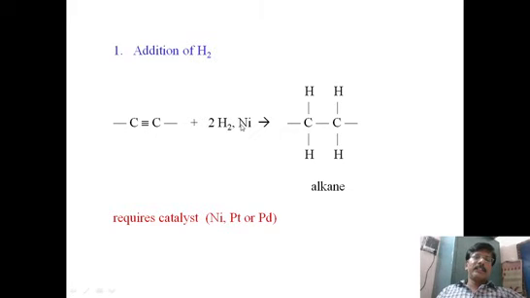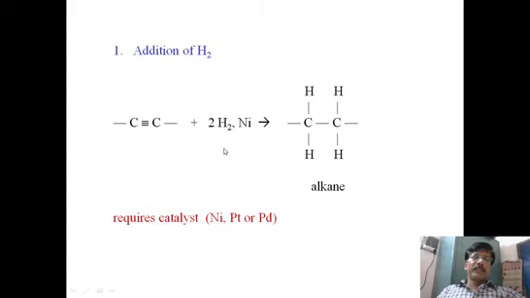Since it is a metal surface, the H2 is attached to the metal surface, and when acetylene is passed over the metal, these H2 molecules are added from the bottom side. So one hydrogen on this side, another hydrogen on this side. Then alkene is formed. Further, another hydrogen and another hydrogen are added continuously, so that alkane is formed directly. So alkyne is converted to alkane in presence of Raney nickel or any metal like nickel and H2 molecule.